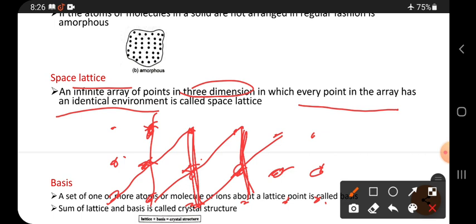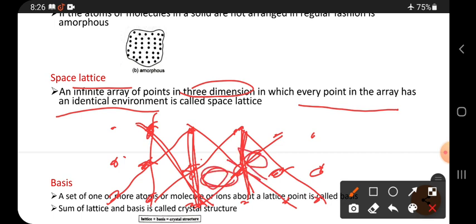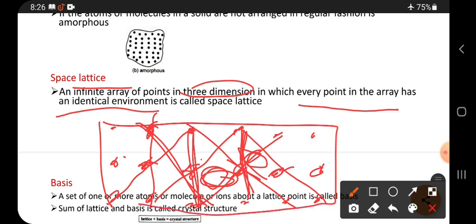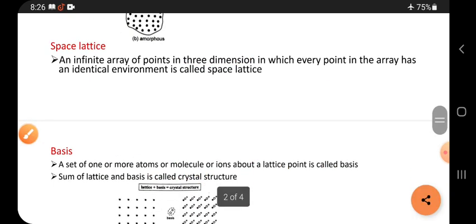And this is also identical. So identical environment means the surrounding of this is the same. See how much gap is present this side, the same gap has to be present this side. That is an equal or identical environment. Such a group of points in 3 dimensions is called a space lattice.